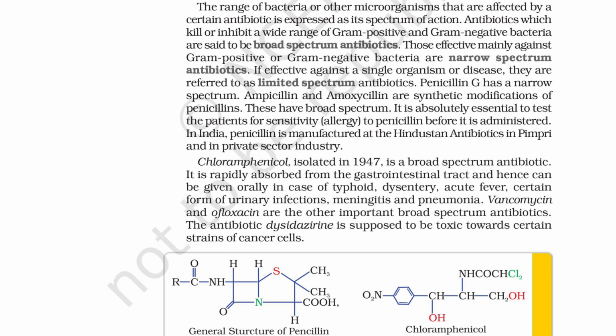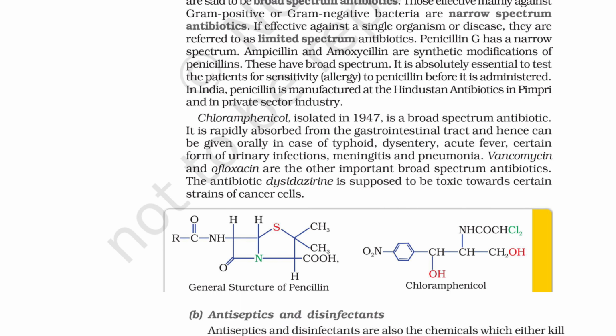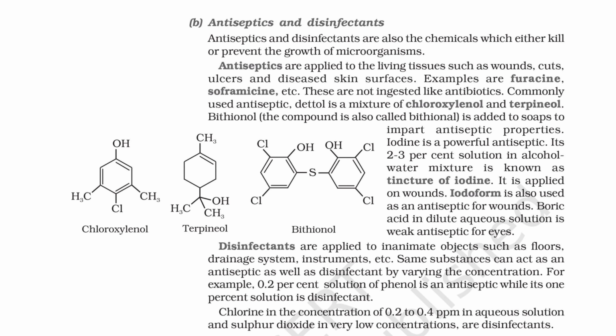Vancomycin and ofloxacin are the other important broad-spectrum antibiotics. The antibiotic dysidazirine is supposed to be toxic towards certain strains of cancer cells. B. Antiseptics and disinfectants. Antiseptics and disinfectants are also the chemicals which either kill or prevent the growth of microorganisms.